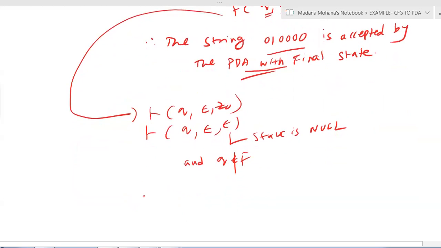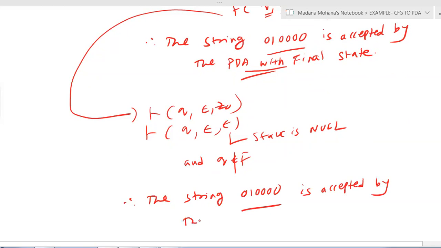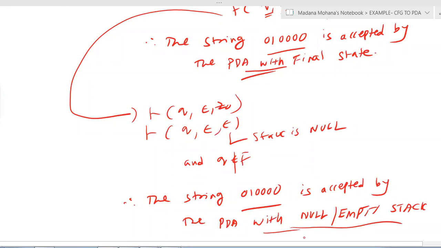So in this case, the string 010000 is accepted by the PDA with null or empty stack. So these cases we already discussed during the acceptance of languages by PDA.